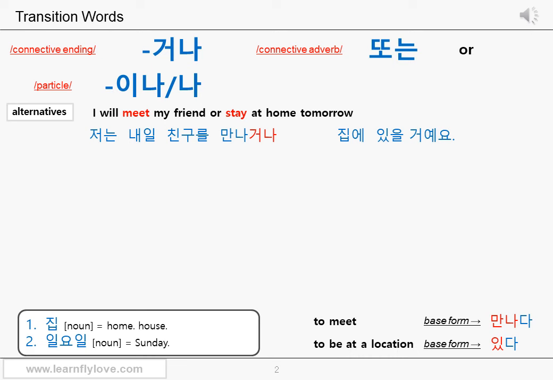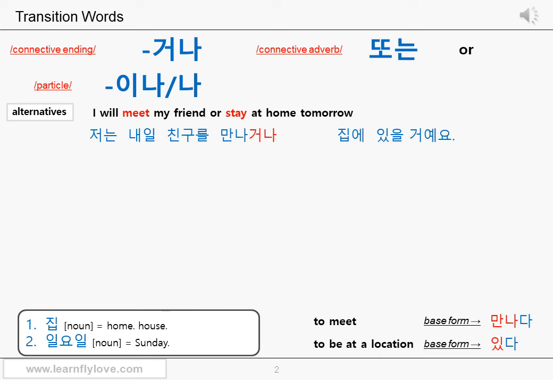Because of the connective ending 거나, you don't have to add 또는 again. 집에, at home. 있을 거예요, will stay or will be. The English sentence used the verb stay, but let's just use the predicate 있다. 있을 거예요. 저는 내일 친구를 만나거나 집에 있을 거예요. I will meet my friend tomorrow or stay at home.